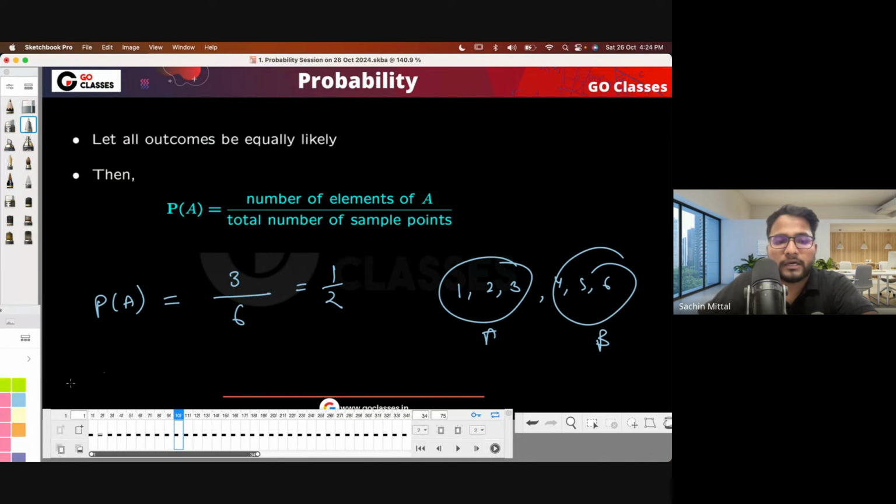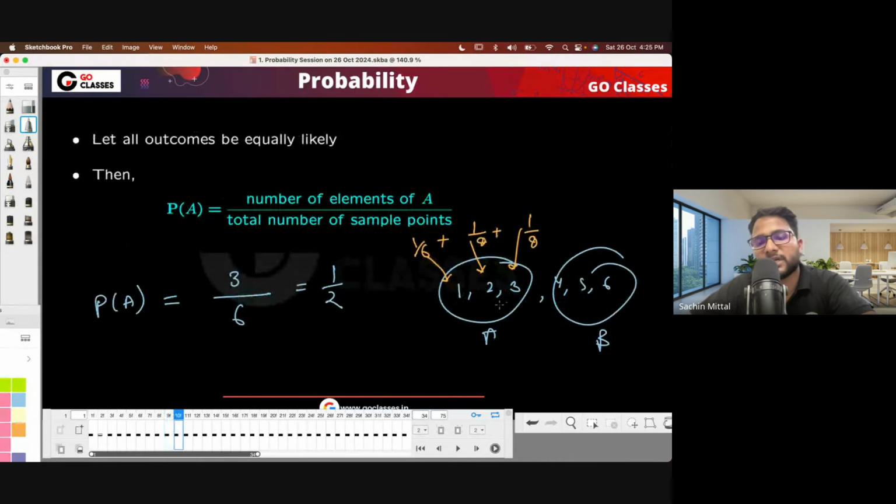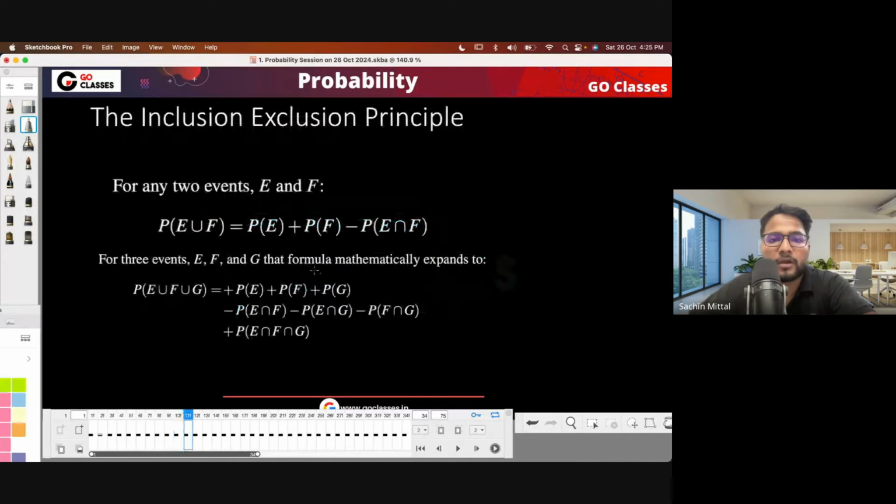And let's suppose there are different probabilities. Currently all are having equal probability, but suppose this is 1 by 6, but this is 1 by 8 or something. If there are different probabilities, then what will be the probability of A? You can just sum this up. Let's suppose this is also 1 by 8. You can just sum these probabilities and find the probability of A. Why? Because of the disjoint rule or additivity rule, because every sample space point is anyway disjoint. So probability of this plus probability of this plus probability of this.